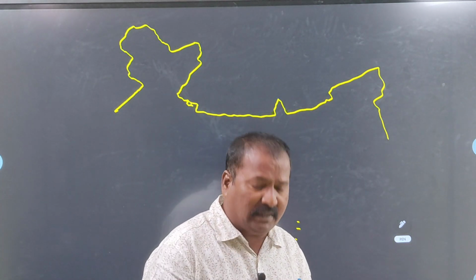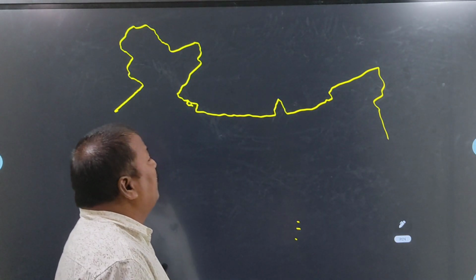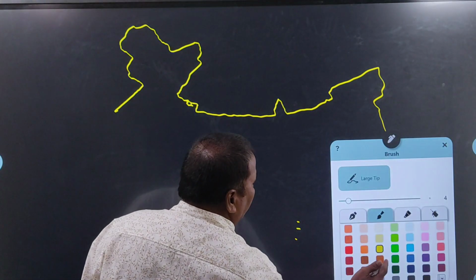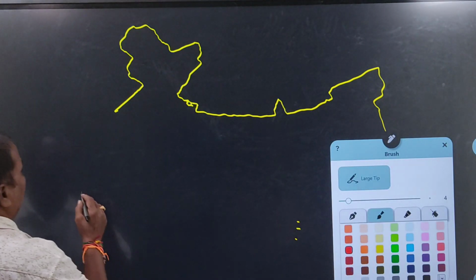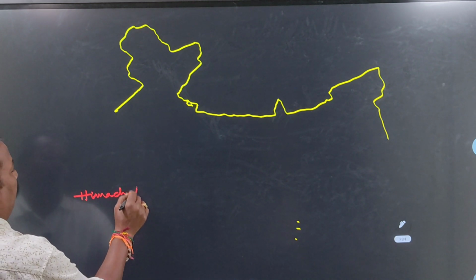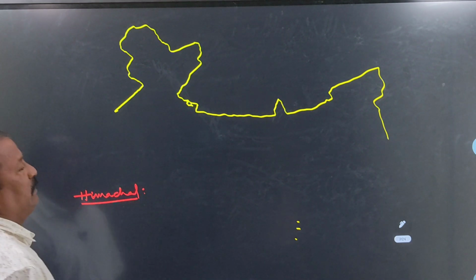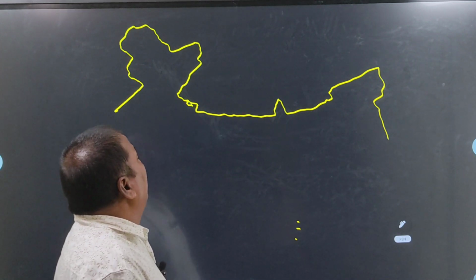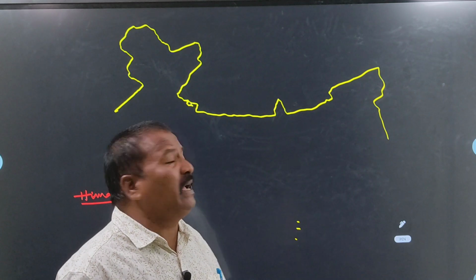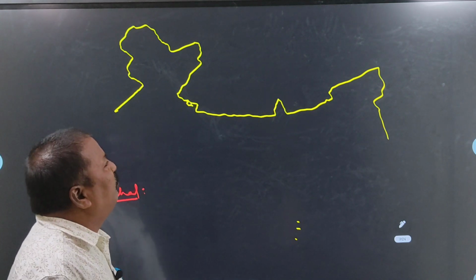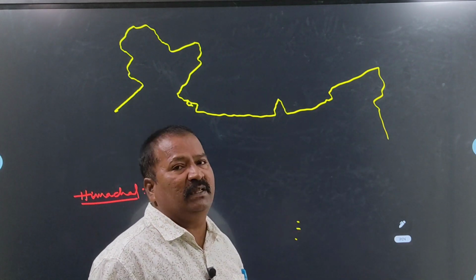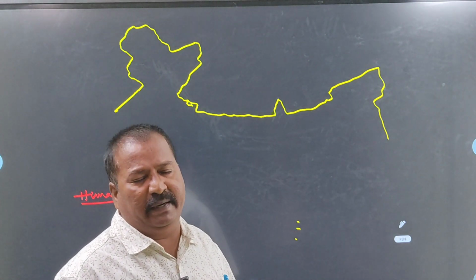Another name of the Middle Himalayas is the Himachal ranges. The average height of the Middle Himalayas is 4,500 meters, and the total length of the Middle Himalayas is nearly 2,000 kilometers.